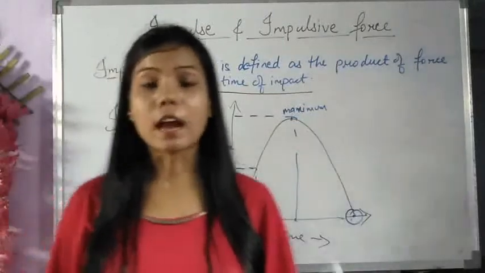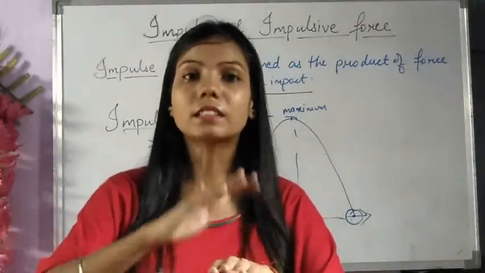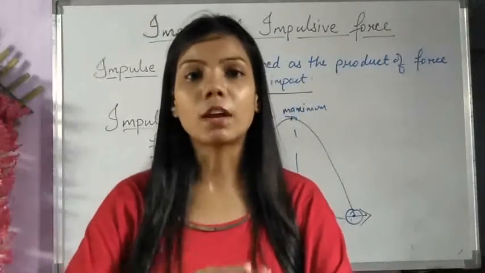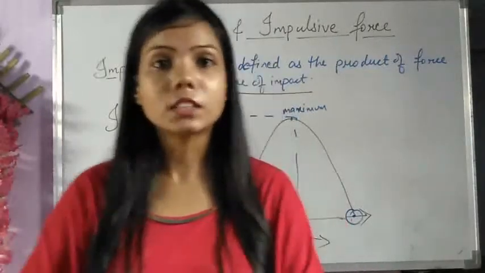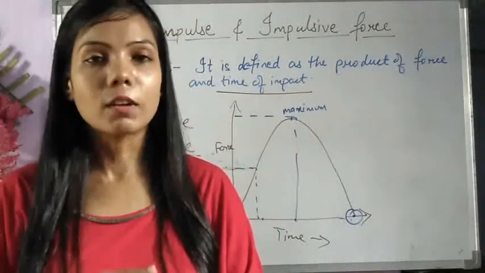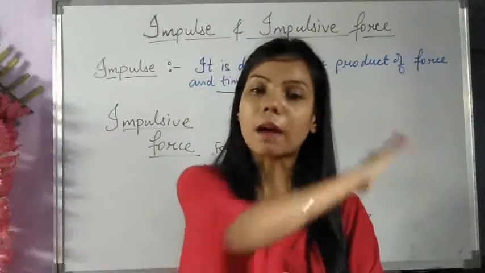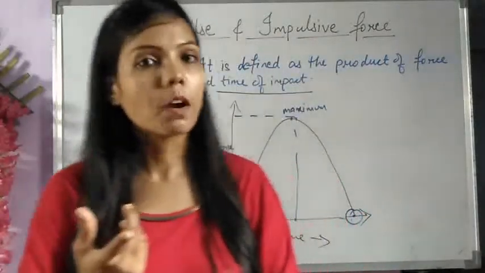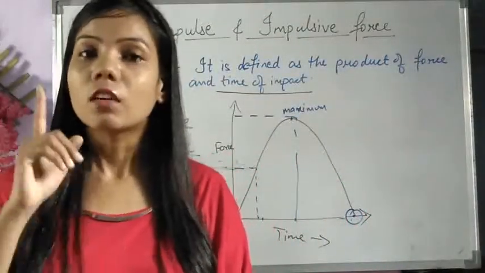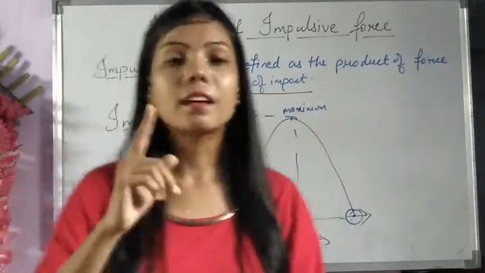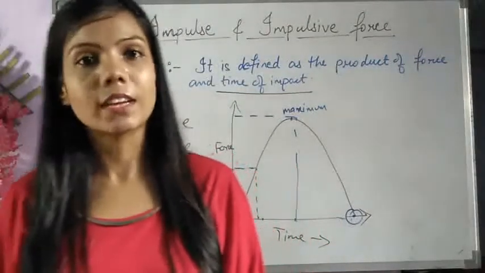But suppose that motorcycle comes and stands over here for 20 seconds, 30 seconds or 1 minute, then it may cause injury or fracture, and that will be a very large force. So when the motorcycle just passed for a very small interval of time, that force was very large, but the effect was very small.